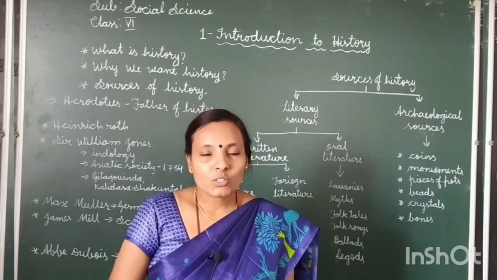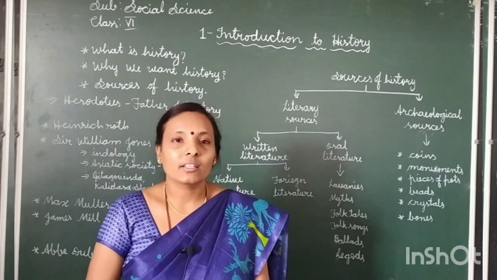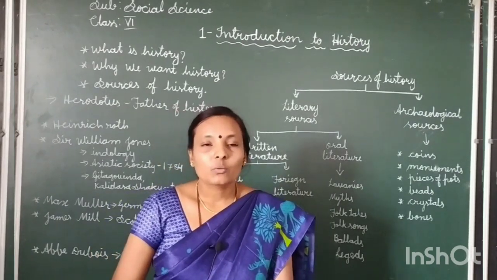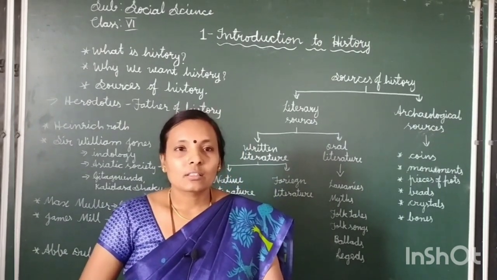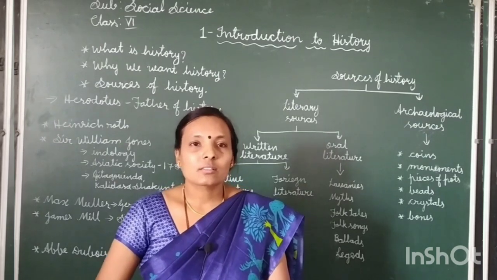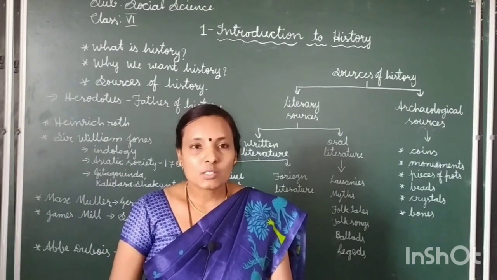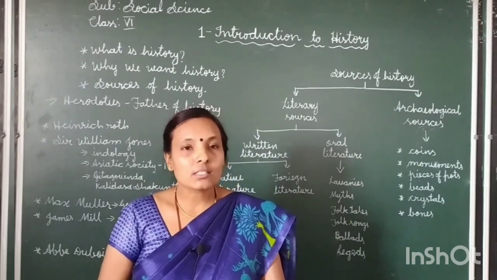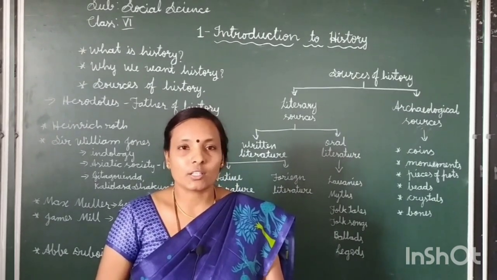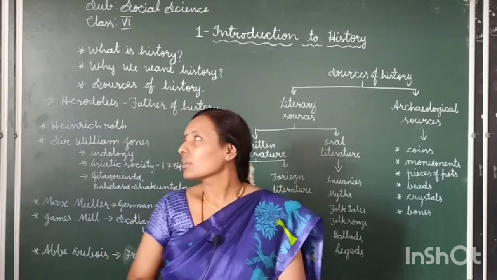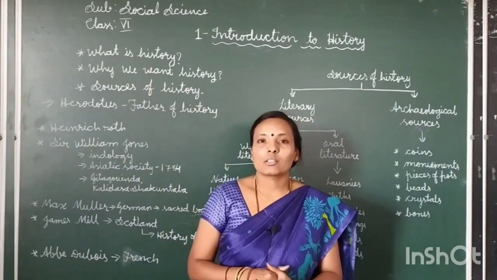So that is called systematic learning. So what does history mean? Learning the past events in a systematic manner, or systematic presentation of the past events, is called history. So this is about the meaning of history.